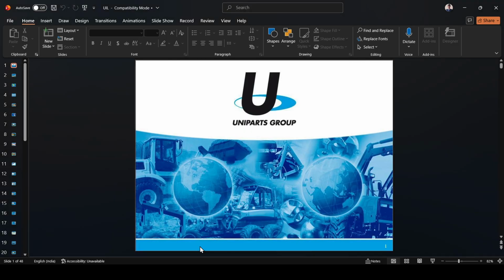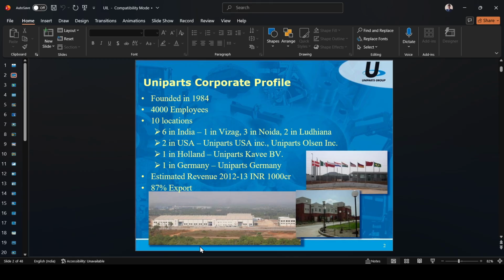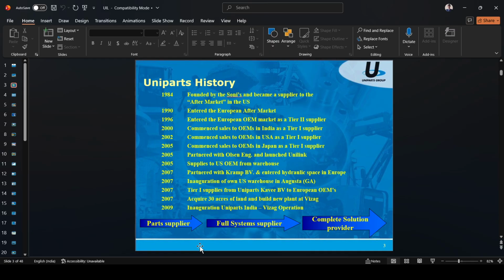Uniparts India Limited. Uniparts corporate profile. See, that is the profile. Founded in 1984, 4,000 employees, 10 locations: 6 in India, like Vizag, 3 in Noida, 2 in Ludhiana, and 2 in USA, Uniparts Inc, Uniparts Wilson, 1 in Holland, Uniparts BV, 1 in Germany, Uniparts Germany. Estimated revenue in 2022 is 1,000 crores, 87% export.